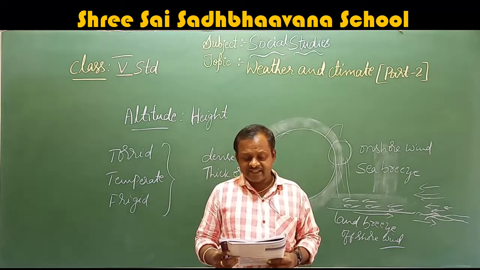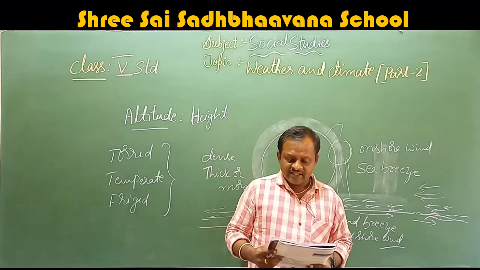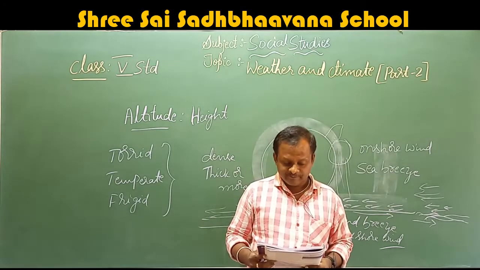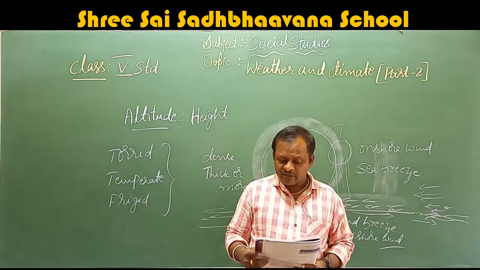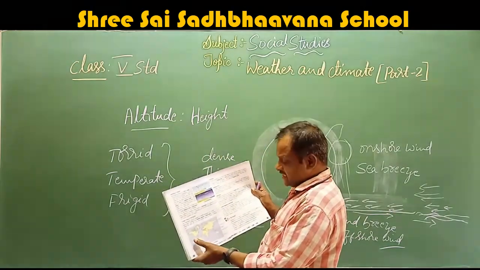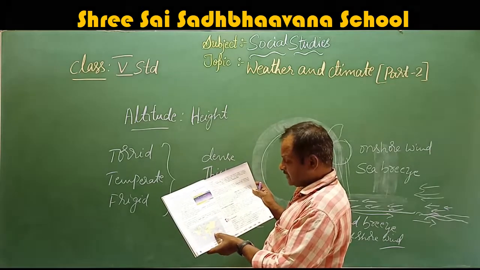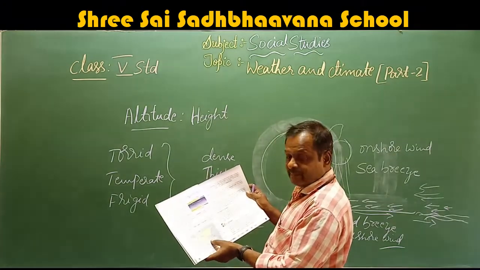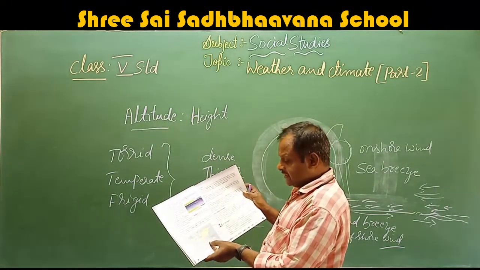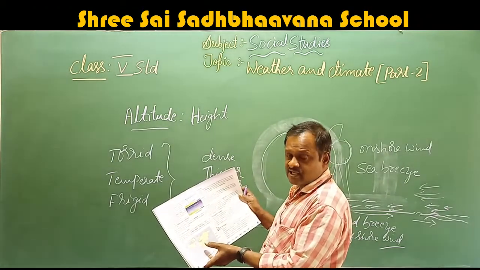This region receives direct sun rays, making it hot almost throughout the year. The rainfall in some places here is very heavy. Thus, they have a hot and wet climate. This region is also called the tropical zone. I will explain now. Torrid zone. Please look at page number 26. Considering the equator, they have taken the places between the Tropic of Cancer, which is an imaginary line, and the Tropic of Capricorn, which is also an imaginary line. So they consider this area as the torrid zone.